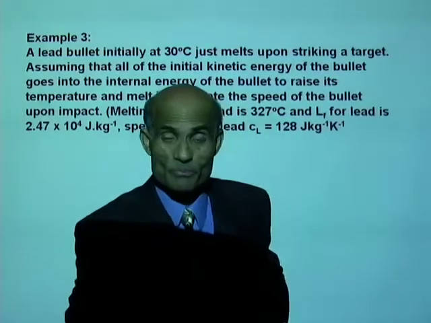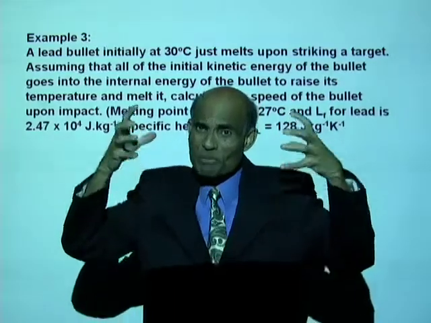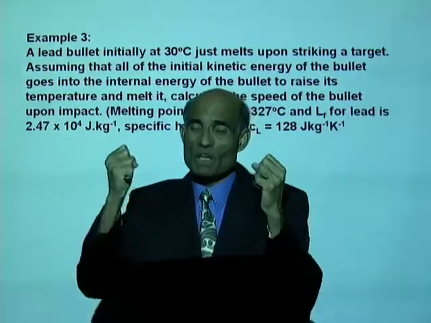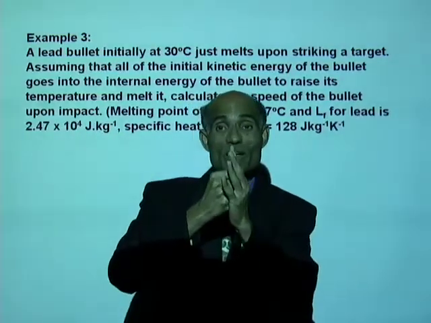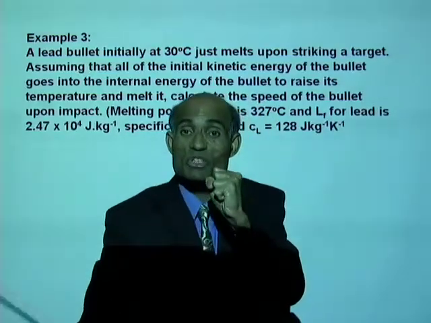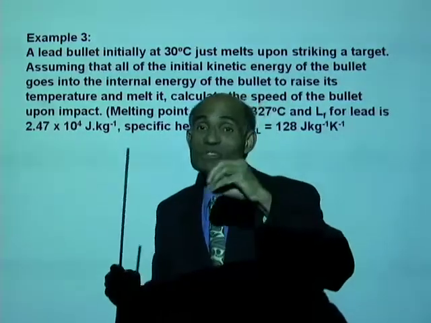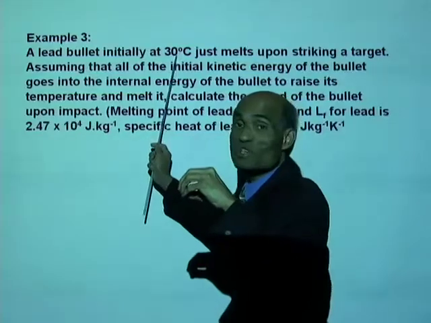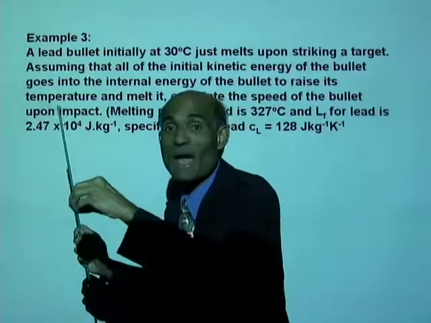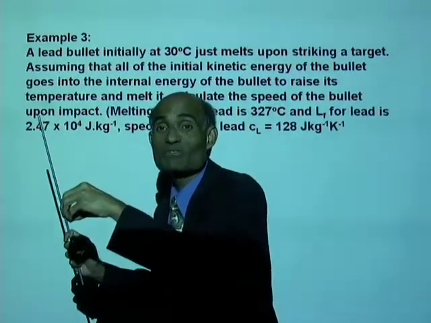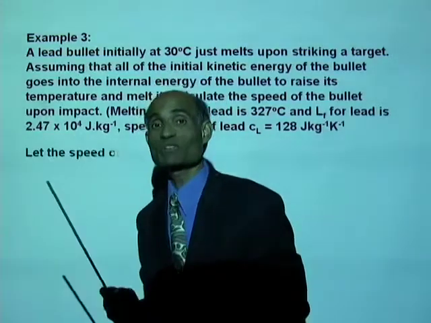That means, you can see I'm doing this problem in mind, and you must actually practice doing this kind of thinking. All the energy that the bullet carried, 1/2 mv squared, has become internal heat energy, and that heat energy is used in two ways. First, mc delta theta to increase the temperature from 30 degrees to 327, plus m l_f, mass times latent heat of fusion, to convert lead from solid to liquid. Alright, let's write these things down.